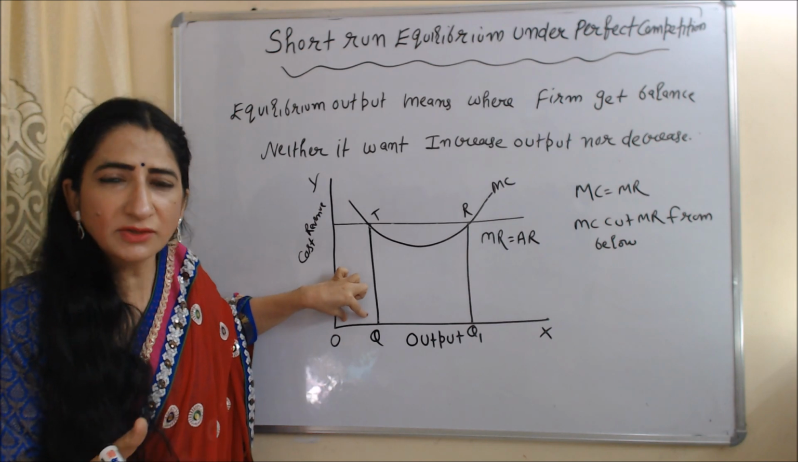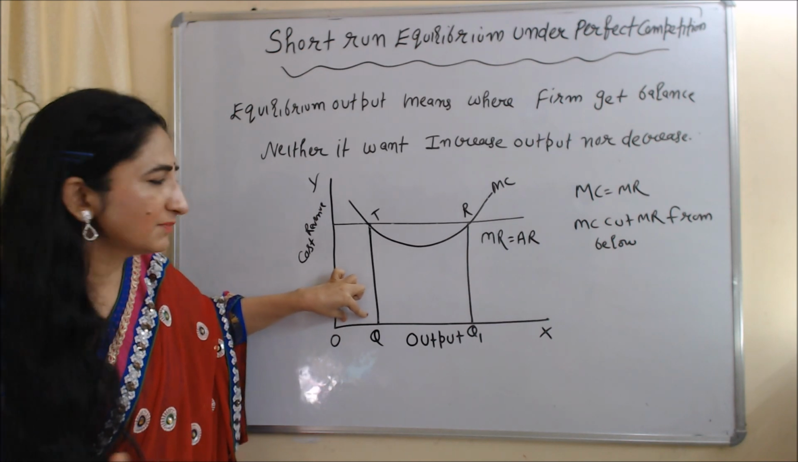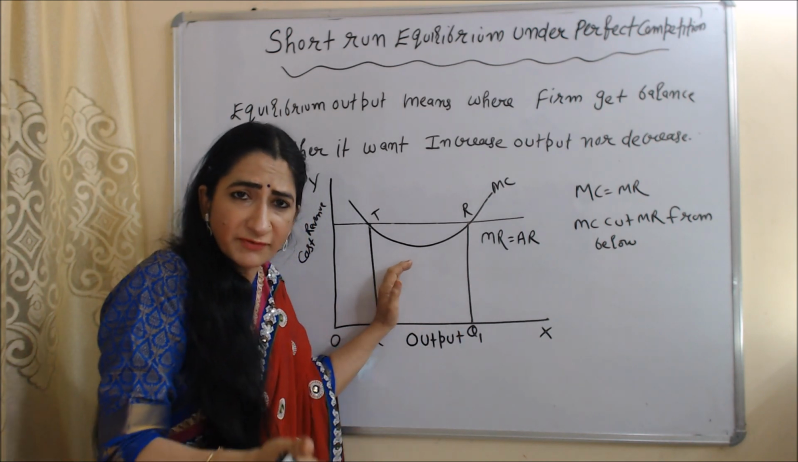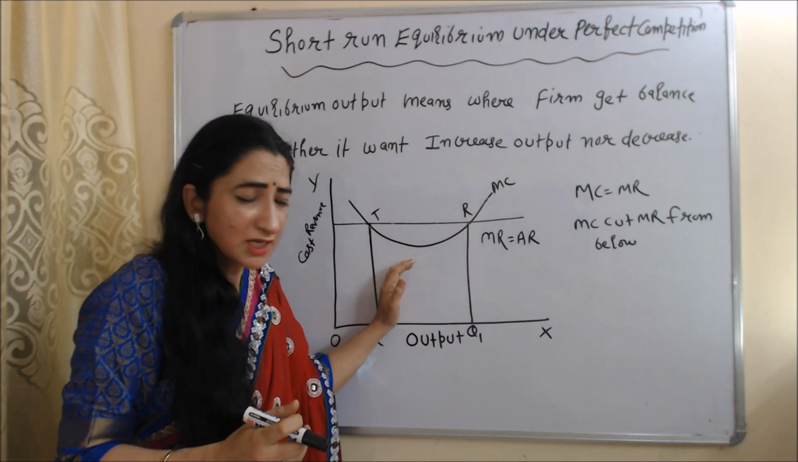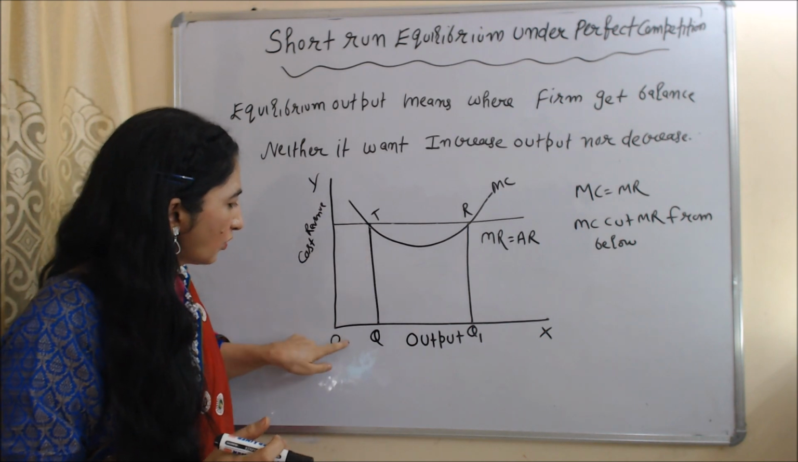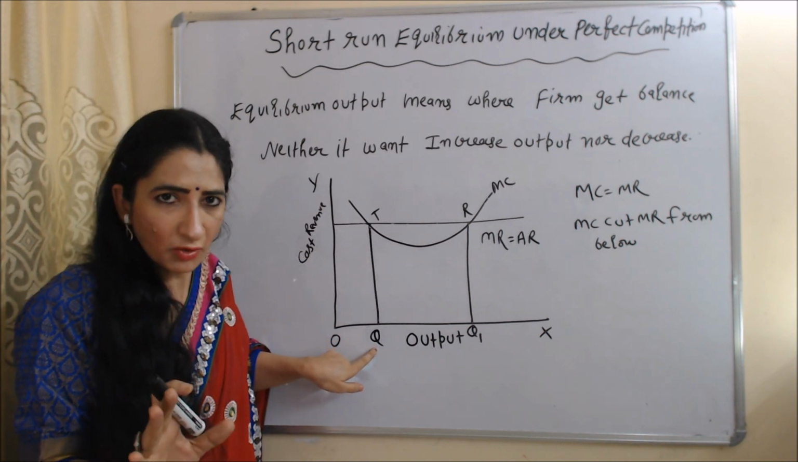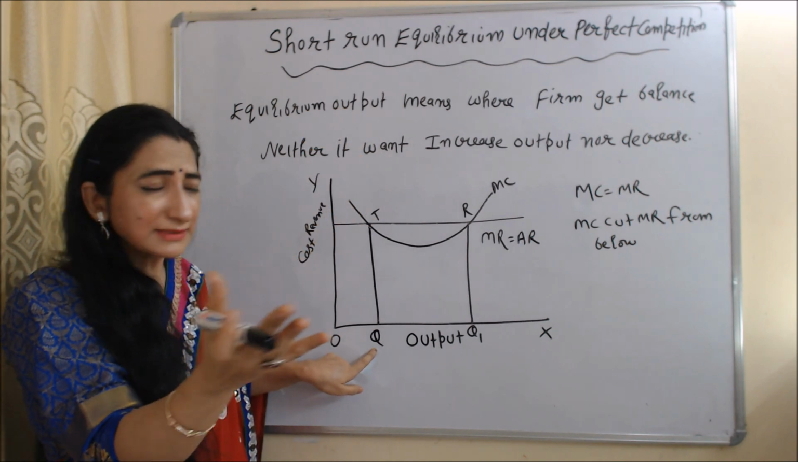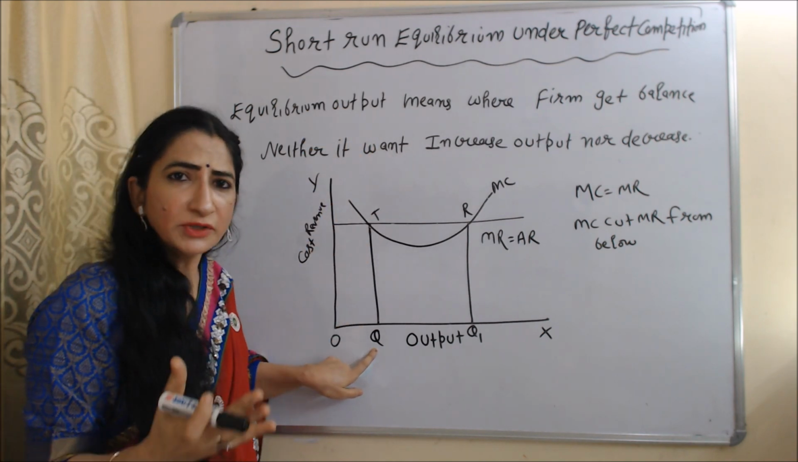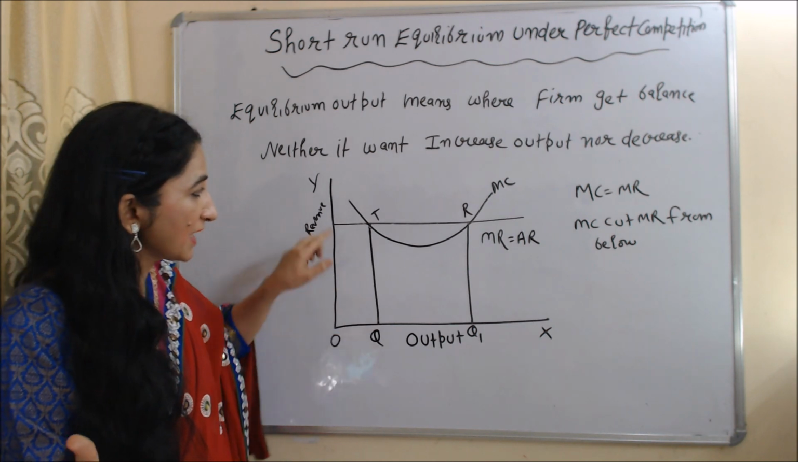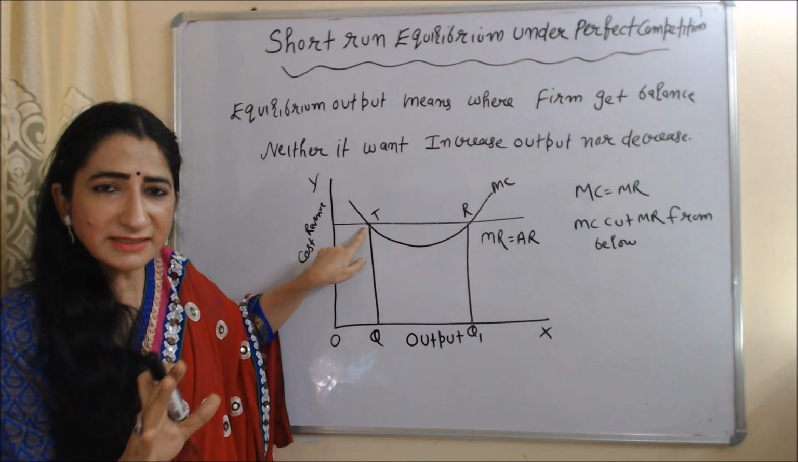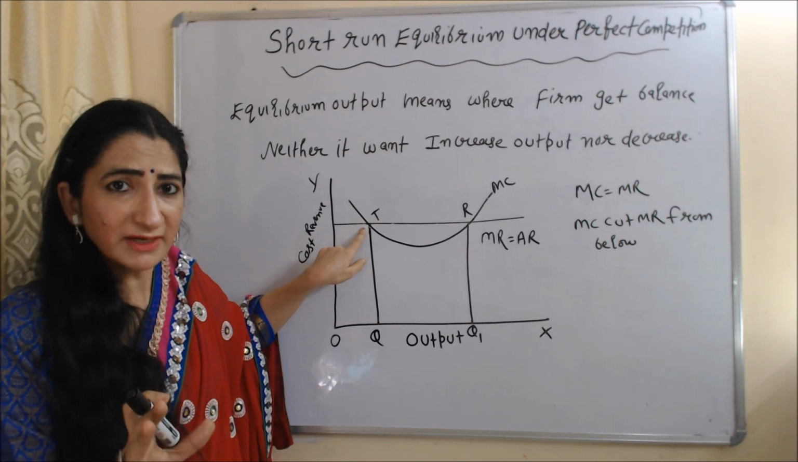If MC is reducing, marginal cost is reducing, that means firm still have this amount of capacity. Firm still can produce if marginal cost has not started increasing. So that's why at this T point OQ cannot be equilibrium output, because equilibrium output is a situation where firm get a balance, neither it want to increase output nor decrease. That's why at this point, T point, firm cannot get balance, so T cannot be stable equilibrium point.